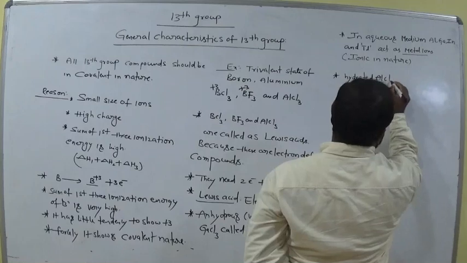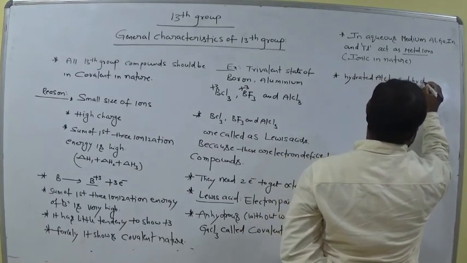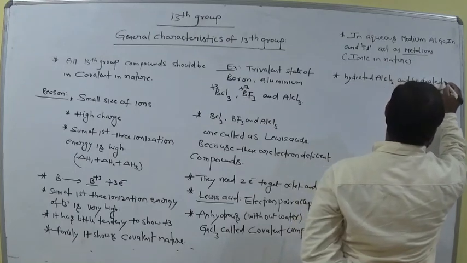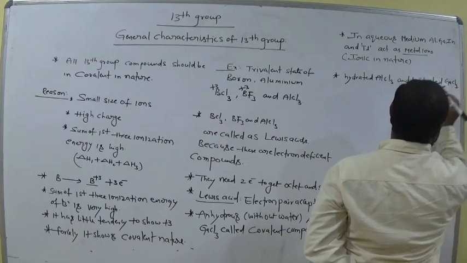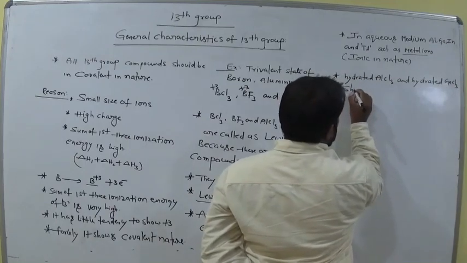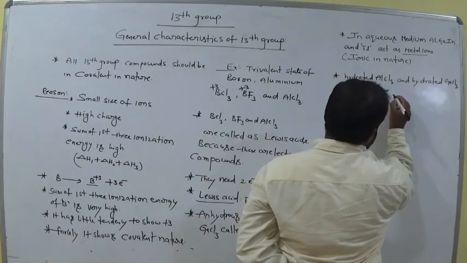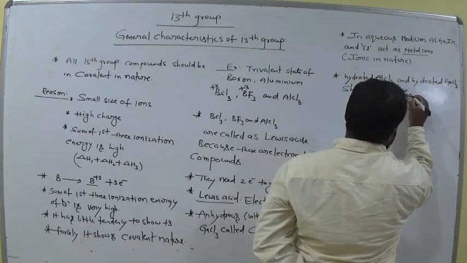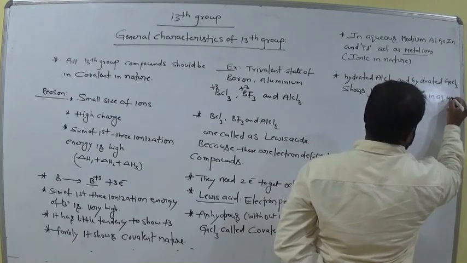Suppose hydrated AlCl3 and hydrated gallium trichloride show ionic character, not covalent, in aqueous medium.